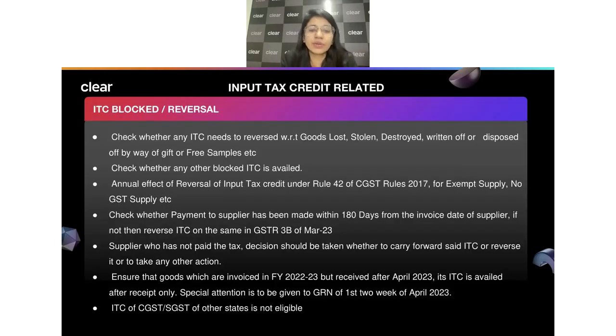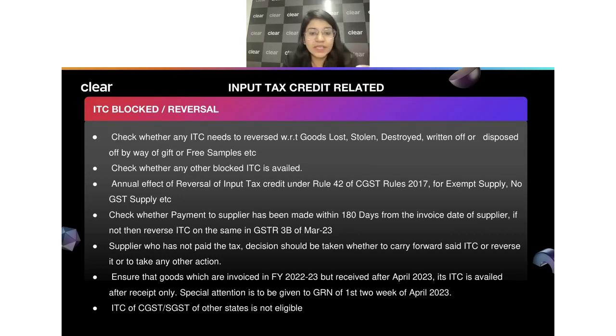So when we are looking into this, similarly, we have certain things called ITC blocked and ITC reversal. Let's say I have claimed ITC, but I have not made the payment to my vendor within 180 days, right? In that particular case, I have to do the reversal. So you have to look into these transactions, whether the payment to the supplier has been made within 180 days or not. If not, then you have to do the proper ITC reversal or you just make the payment.